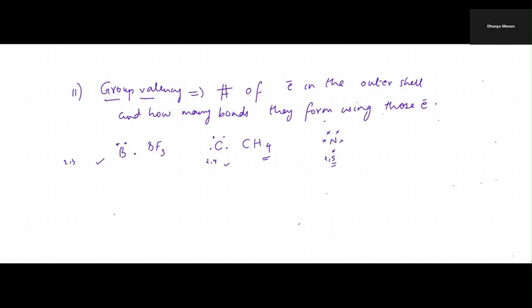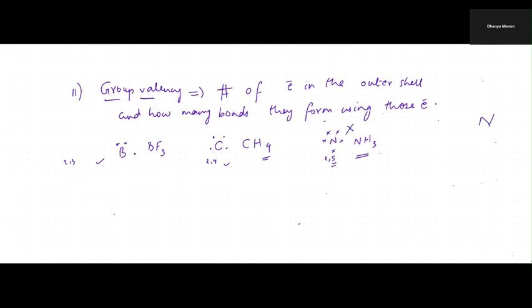Maybe we will see ammonia. That means only 3 bonds are used up. So for nitrogen, the group valency is not matching the number of electrons in the outermost shell. So our first answer is nitrogen. But we have to check for the others also.